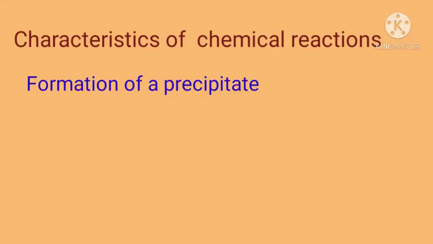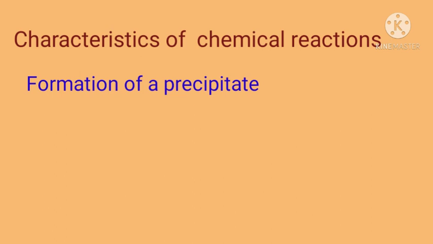From the last example, we have seen that during some chemical reactions, there occurs the formation of a precipitate. So the first characteristic of a chemical reaction is formation of a precipitate. A precipitate means a solid substance formed on mixing two solutions. Some chemical reactions involve the formation of precipitate.